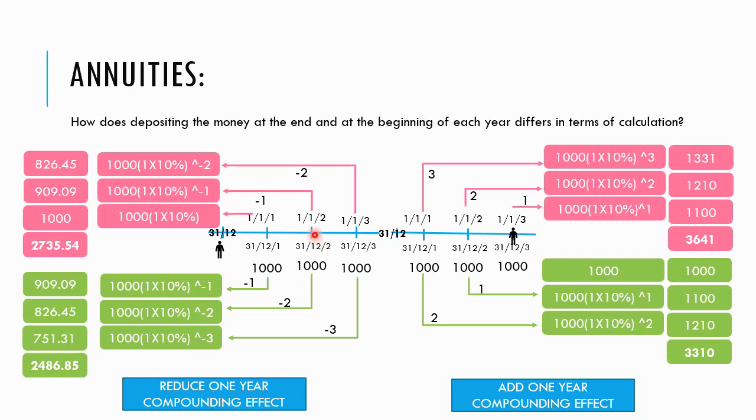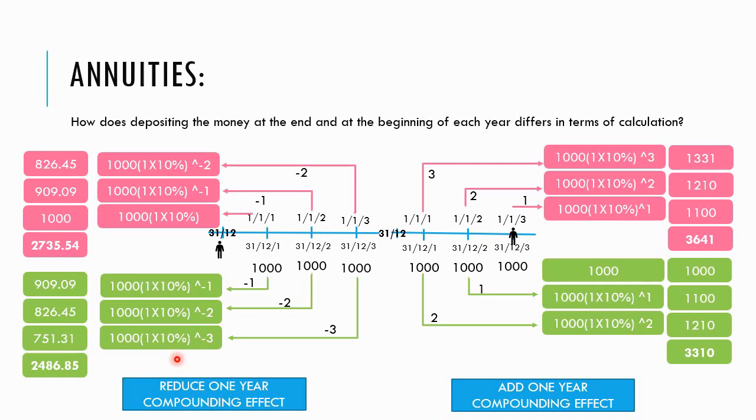So for the second year, you only have to compound 1 time. See here, it's negative 1, because here is more or less the same, right? 31st December and the 1st January. So this is only for 1 year compounding effect. For the third year cash flow, 2 compounding effects. So you can see here under the annuity due, the present value is much higher compared to ordinary annuity. So for present value, annuity due reduces 1 year of compounding effect.